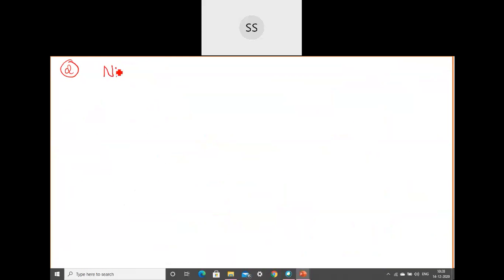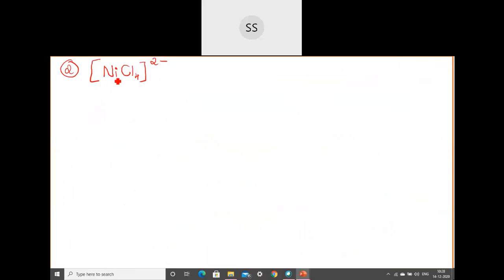Okay, now the second one. I'm taking a nickel complex, so I'm taking [NiCl4]2-. I've taken one nickel and the first one was about cobalt. The remaining two you can practice by yourself.